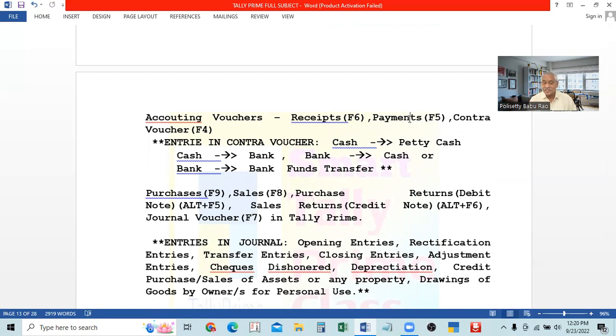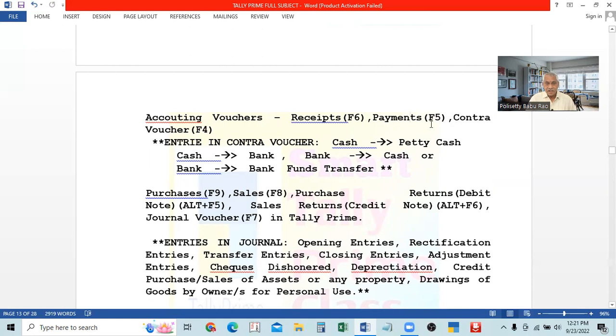Cash purchases. When you purchase goods for cash, you pay cash. It is a payment, but it is not entered in the payments voucher, because cash purchases will be recorded in another voucher. There is another voucher for purchases, and for sales there is another voucher. So that's why, except cash purchases, cash paid for purchasing goods will not be entered in the payment section.